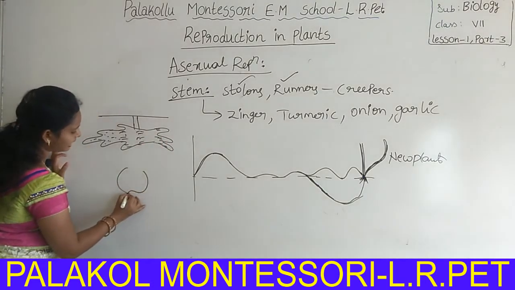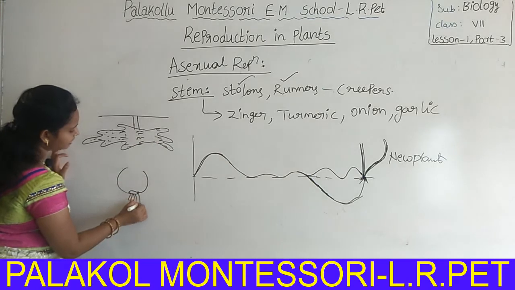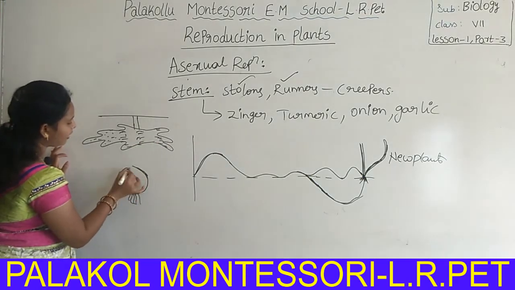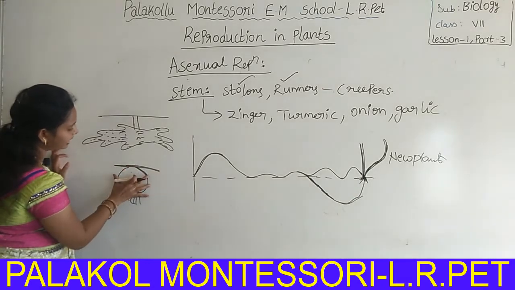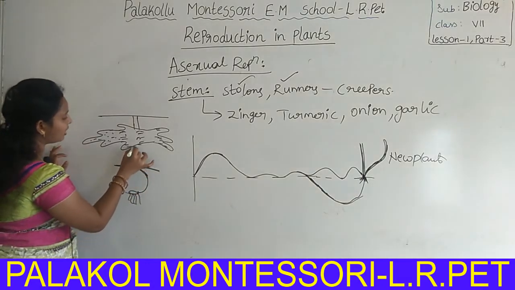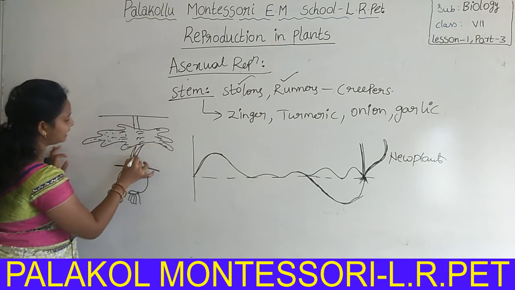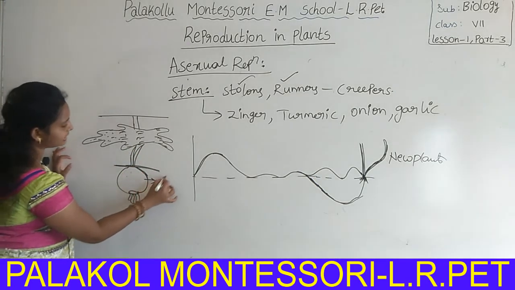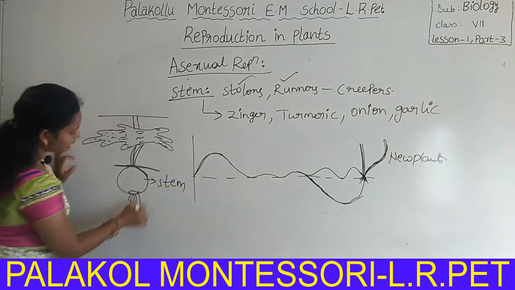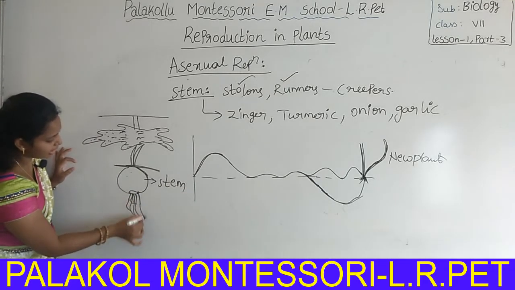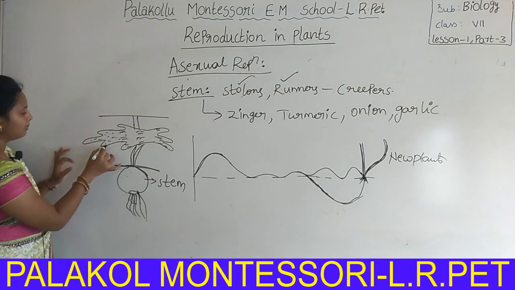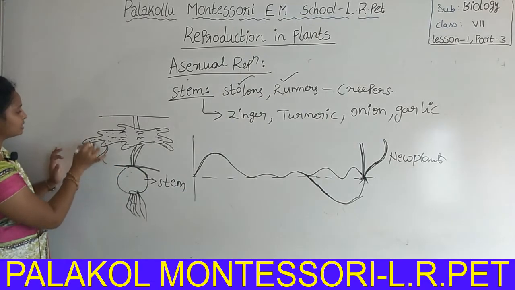Onion is also a stem. It is formed below the soil. This is soil. Below the soil, the onion will form. Above the soil, the aerial stem is present. But here also it is a stem. Below the stem region, there are roots coming out.